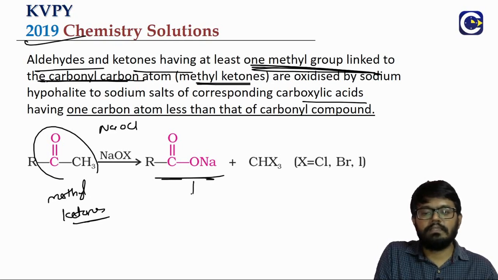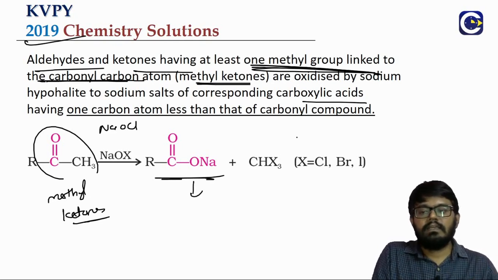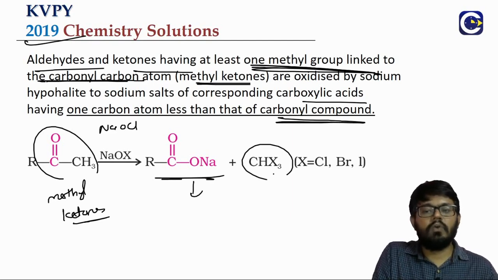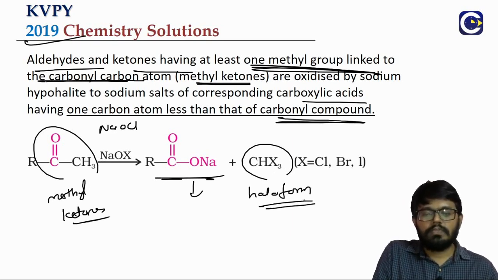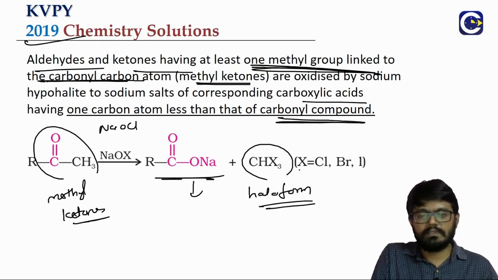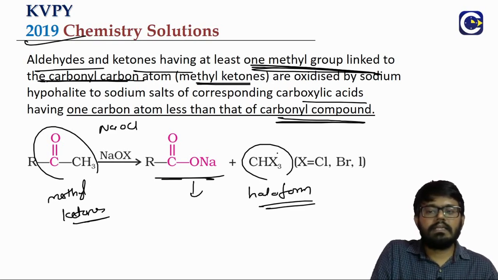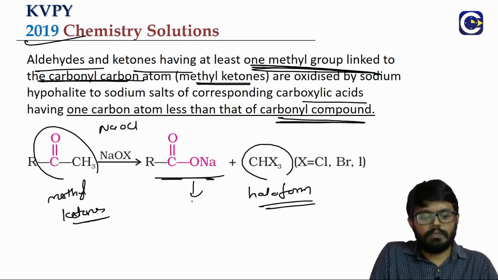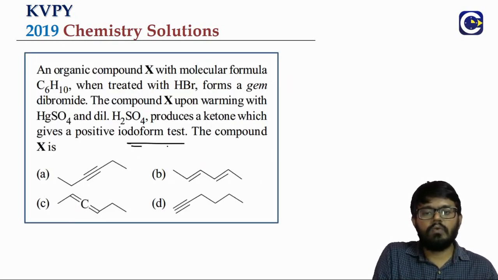You can see this will have one carbon less than the original carbonyl compound. Along with that, the methyl group will convert itself into the haloform. So generally we call these reactions haloform reactions: iodoform, bromoform, chloroform, like that. Based on the characteristic color of the haloform, we will be able to see whether the compound is giving a positive or a negative haloform test. Here we are referring to the iodoform test, which gives a characteristic yellow color.